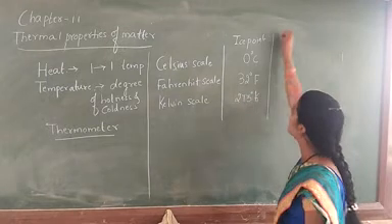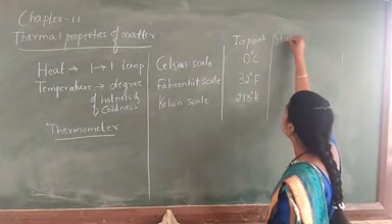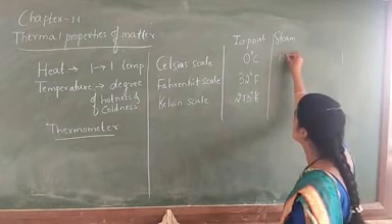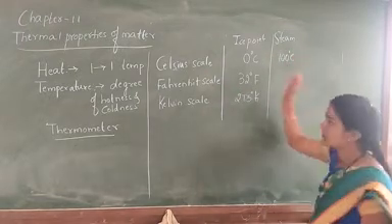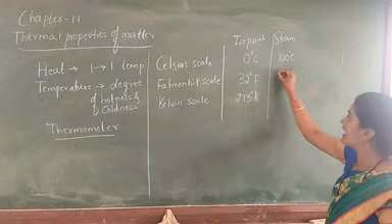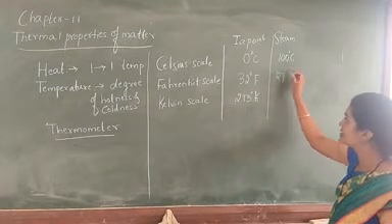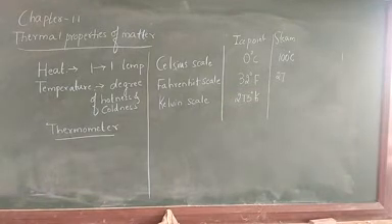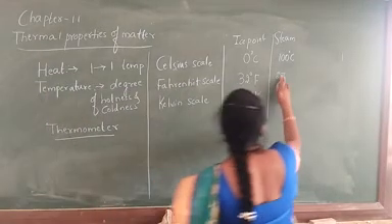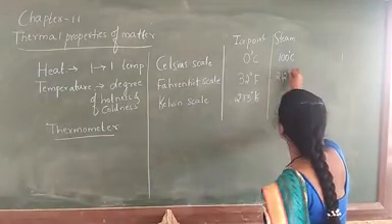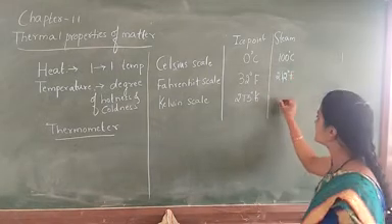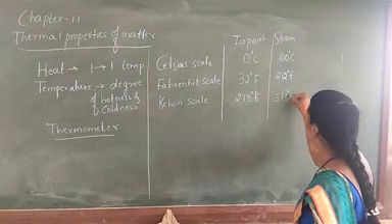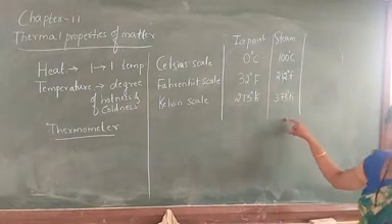Next is the steam point. In the steam point, on the Celsius scale, we are considering 100 degrees Celsius. Next, on the Fahrenheit scale, we are considering 212 degrees Fahrenheit. And last one, we are considering 373 Kelvin. These are the steam points.